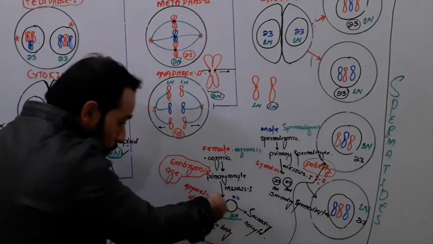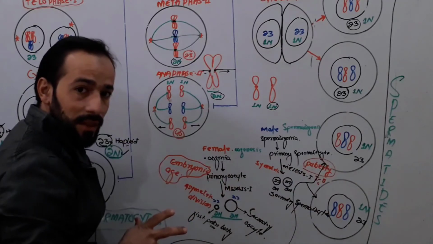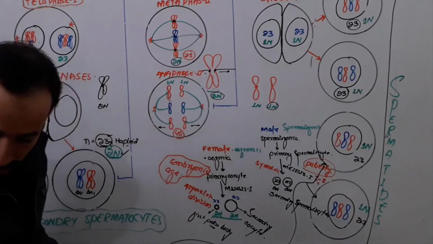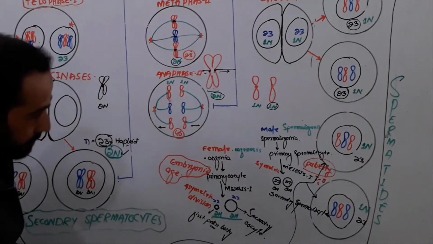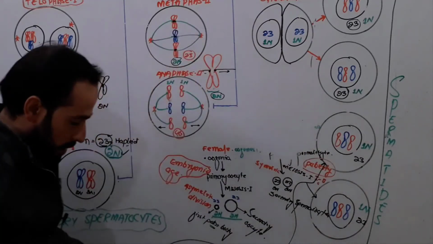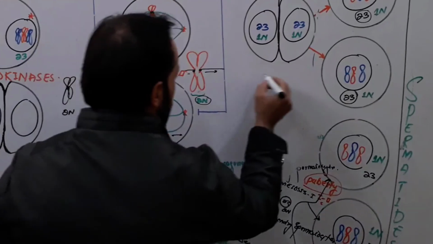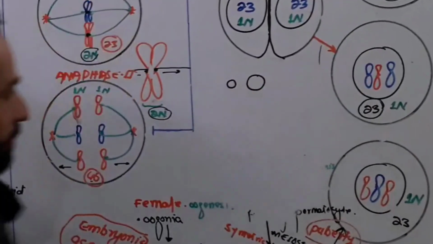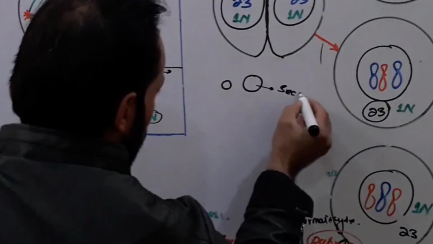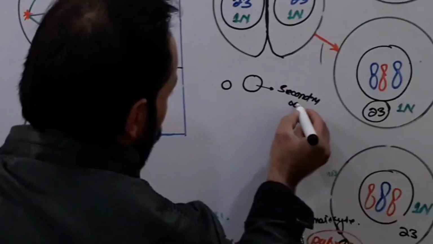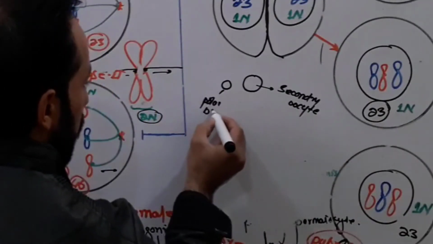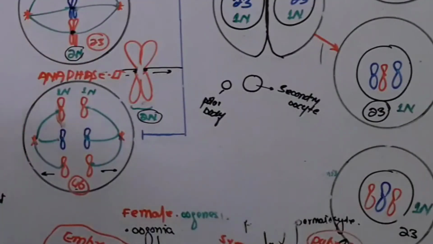Now, if these two will enter meiosis second, when will they enter meiosis second? Let me discuss it here. Look, let us take both of them here. Here is a female in which meiosis first completed, and meiosis first led to the formation of the secondary oocyte and a polar body. Done. This was meiosis first completion.